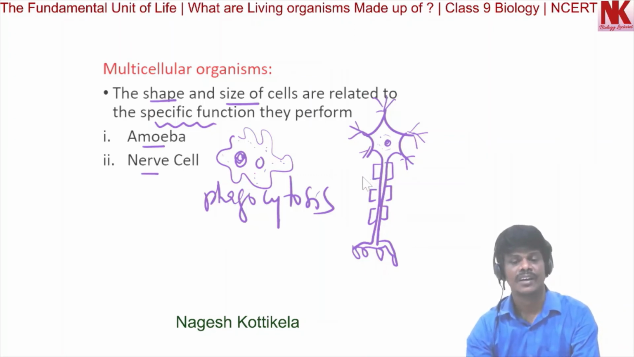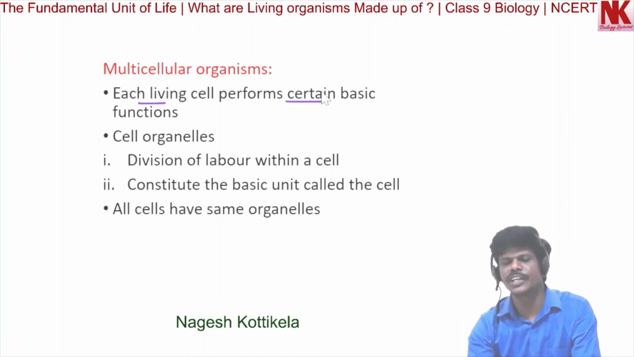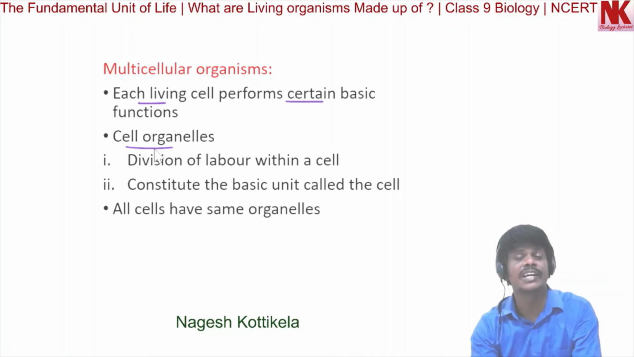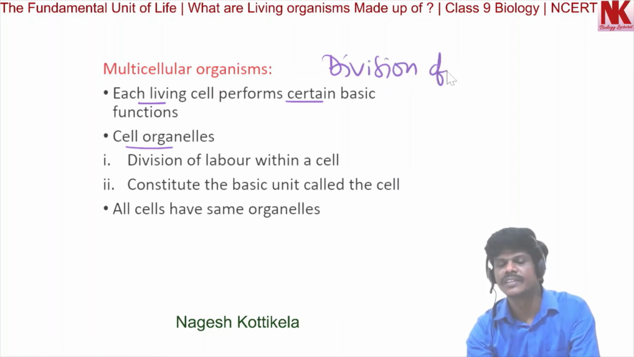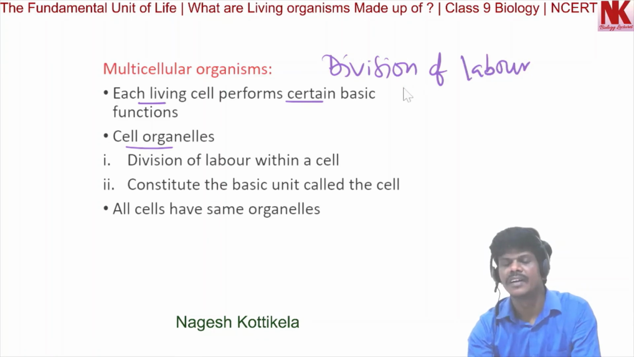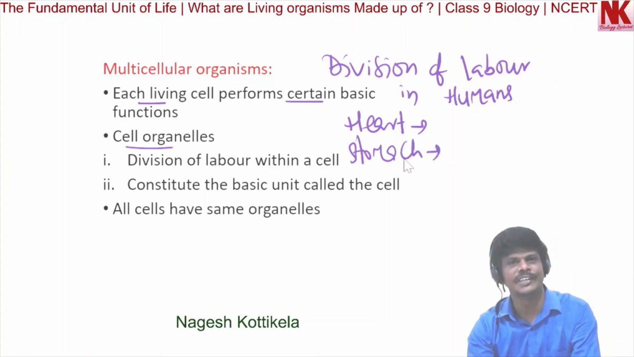Now moving to the next. Each living cell performs certain basic functions, and this is possible because of the cell organelles present inside the cells. We find division of labor in humans. Like the heart pumps blood, the stomach is for digestion of food materials. So this is an example of division of labor in humans.